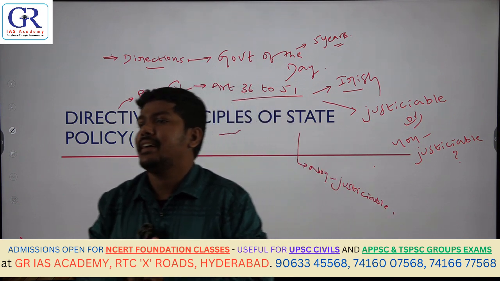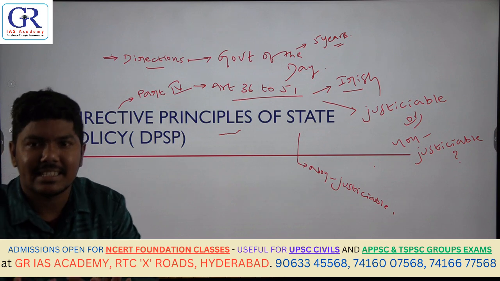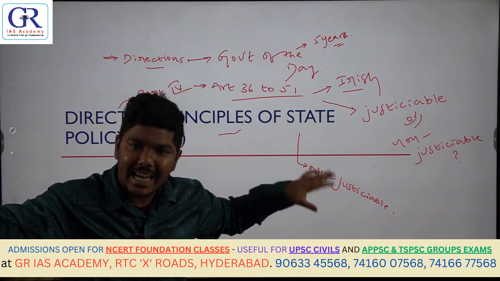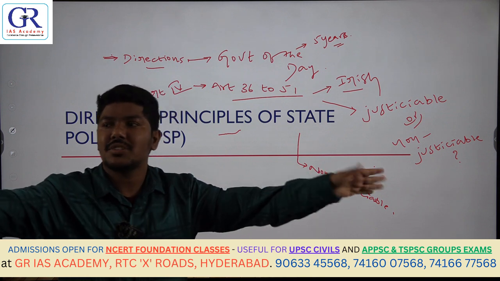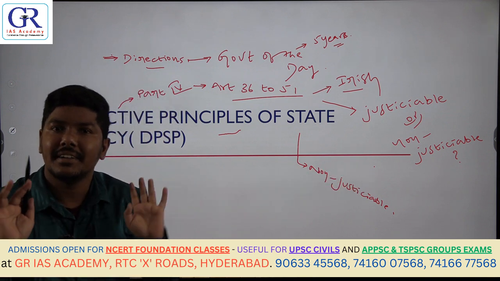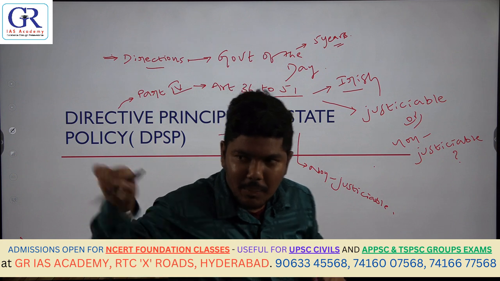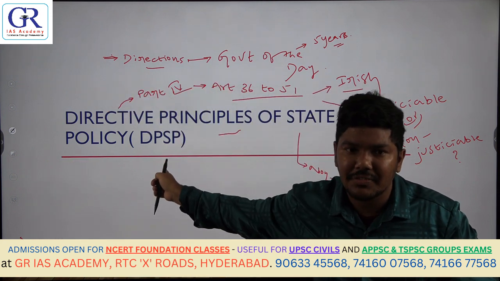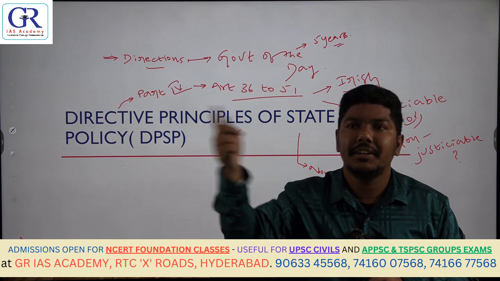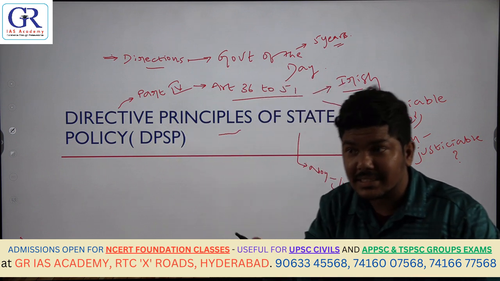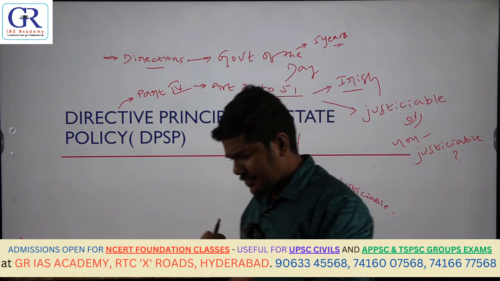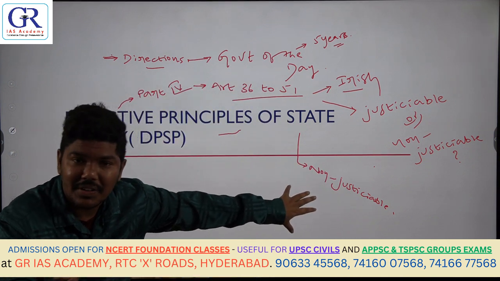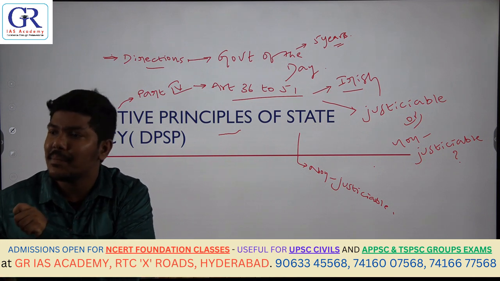Very, very important. These are actually directions given to the government, which it has to follow. Let us assume it has not followed these directions. Can someone approach the court and file a case against the government saying it did not follow the directive principles? No, because these directive principles are non-justiciable in nature.